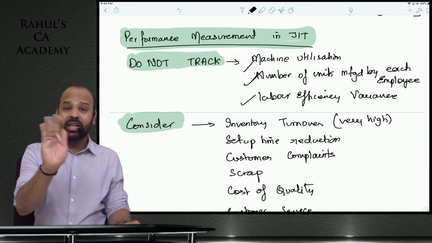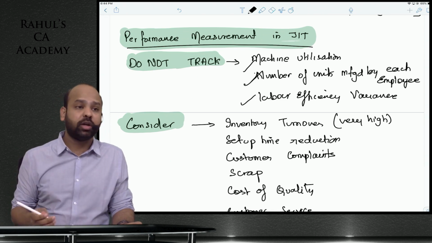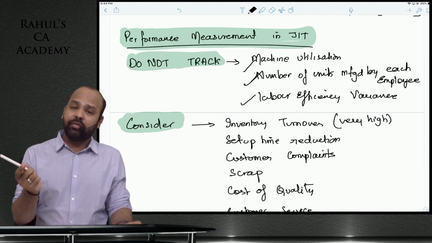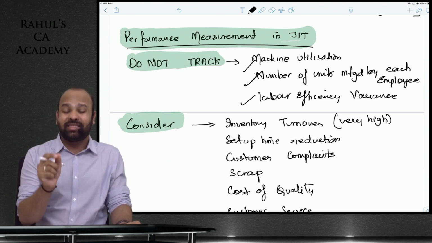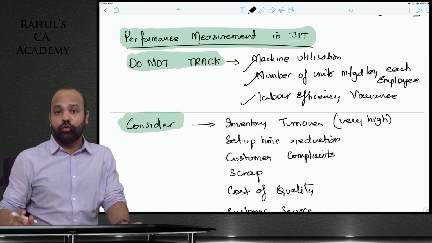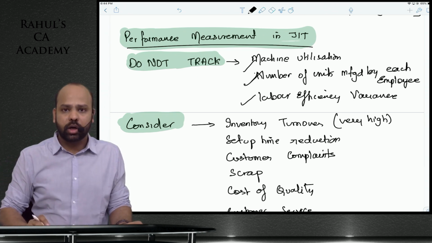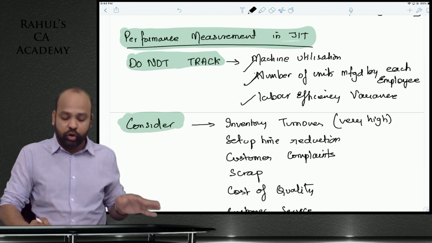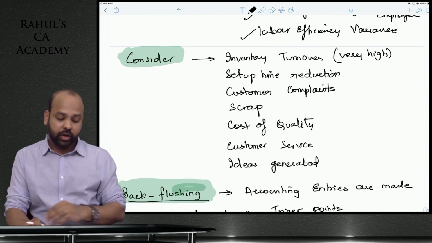Labor efficiency does not matter, beta. Do not track labor efficiency and tell them that you took more time to manufacture a product. If it's taking more time to manufacture a product, it is okay. What is more important? Quality, not the time that is taken to manufacture the product. So if you tell him, no, it is supposed to take less time, and what if he does not manufacture the right quality product? So do not track machine utilization, number of units manufactured by each employee, and labor efficiency variance. What can we consider?